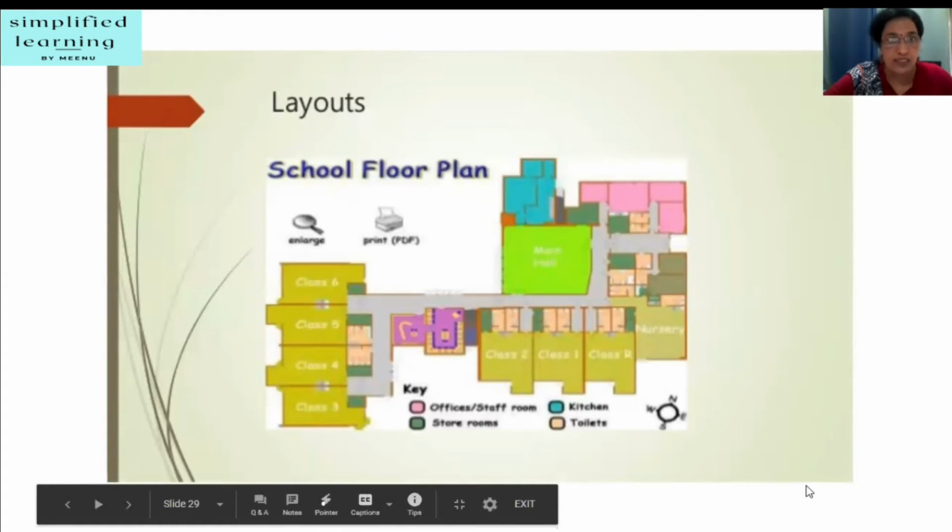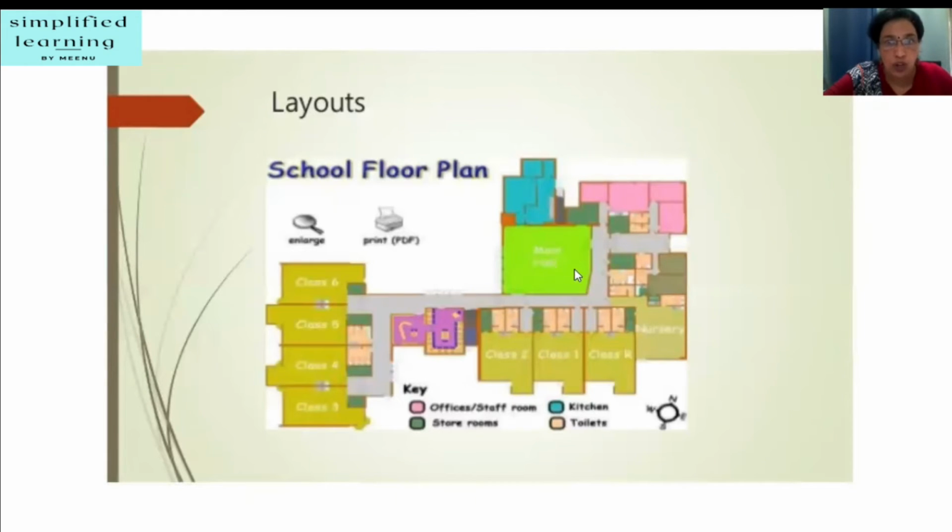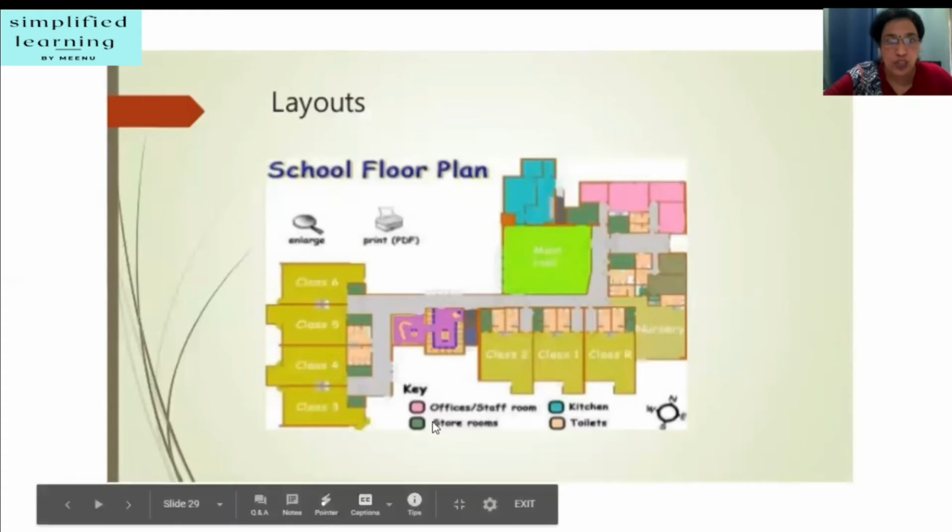It is useful because it tells us where exactly things are on the ground. Let's have a look at this school floor plan. A map and a plan are very similar. Both show an area just as it would look when seen from above. So you can have a clear idea where the classrooms are, where the main hall and nursery are. Then all these things are shown in different colors which are given in the key.